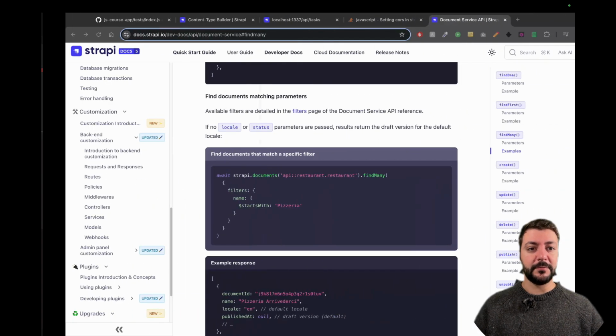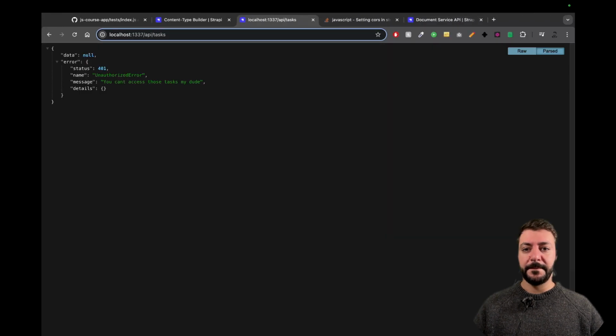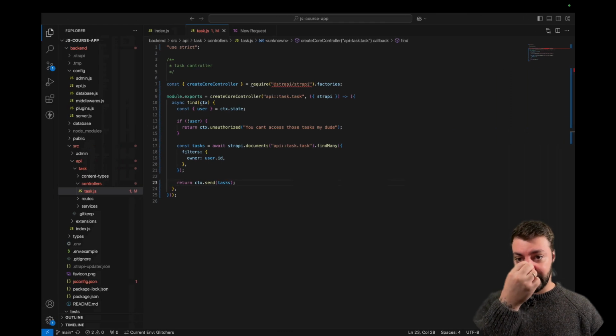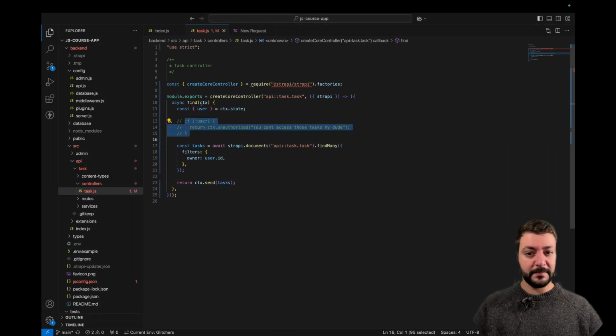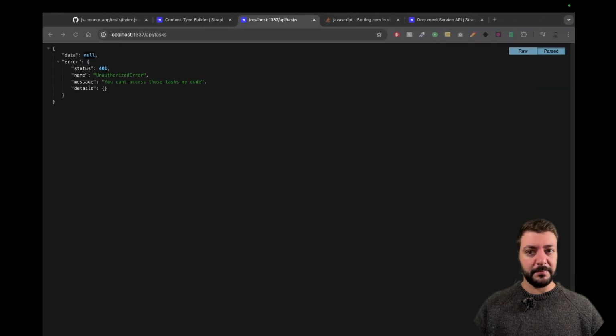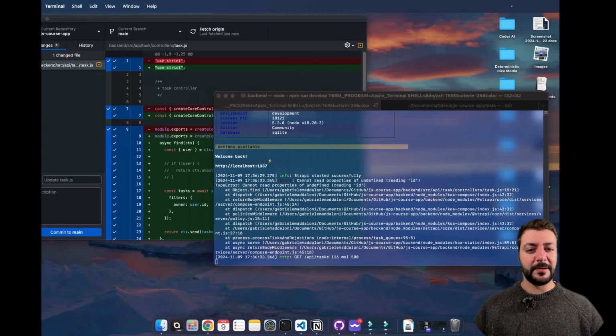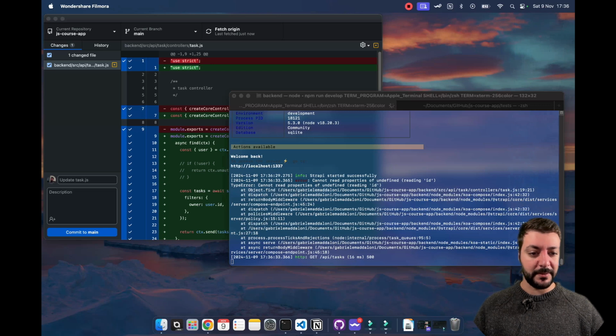Fantastic. Now, if we go here and we request this again, we're just going to have null. There is nothing. We have not got a single task. Well, I'm unauthorized, to be fair. But if I remove this and run it, I hope it's not going to crash. Yeah, it crashes. That's another interesting error message, error code 500.